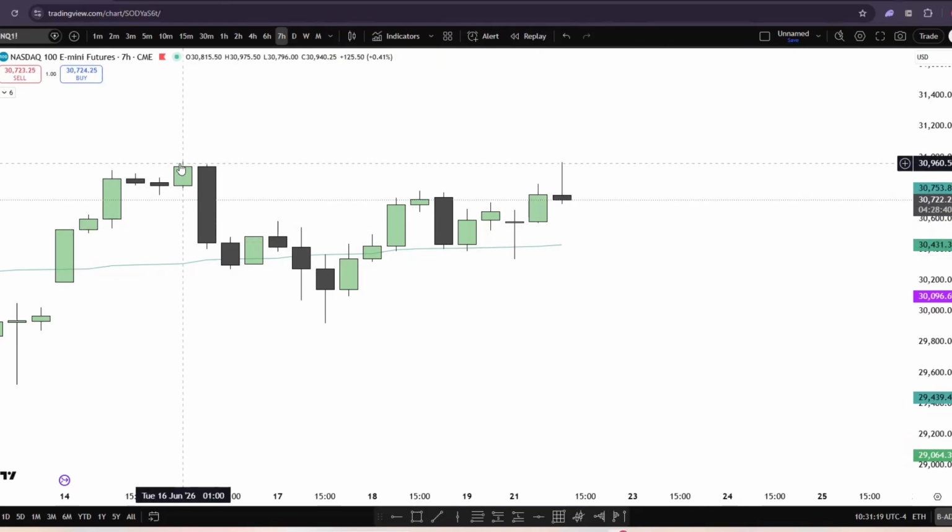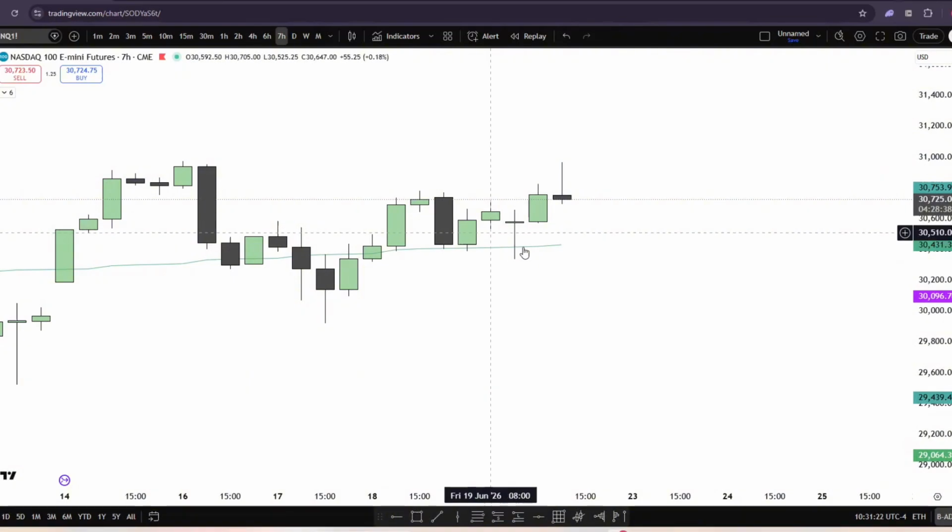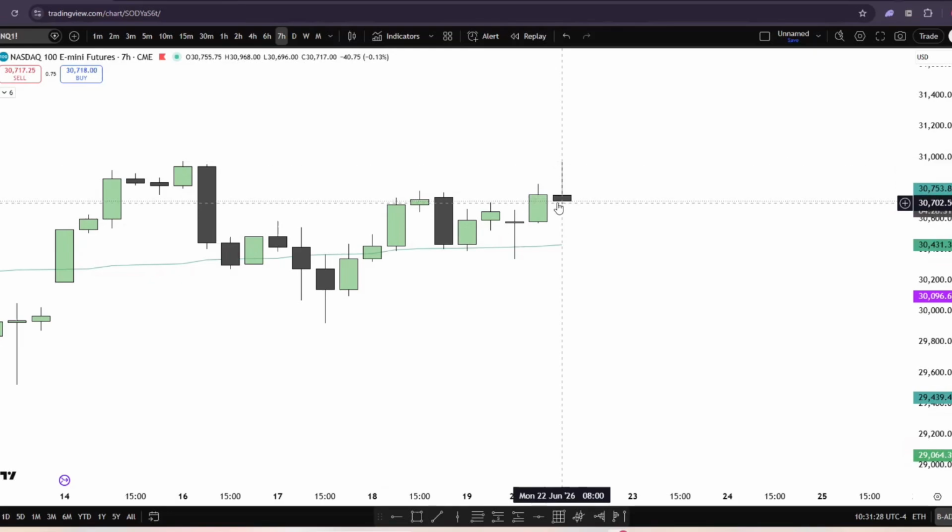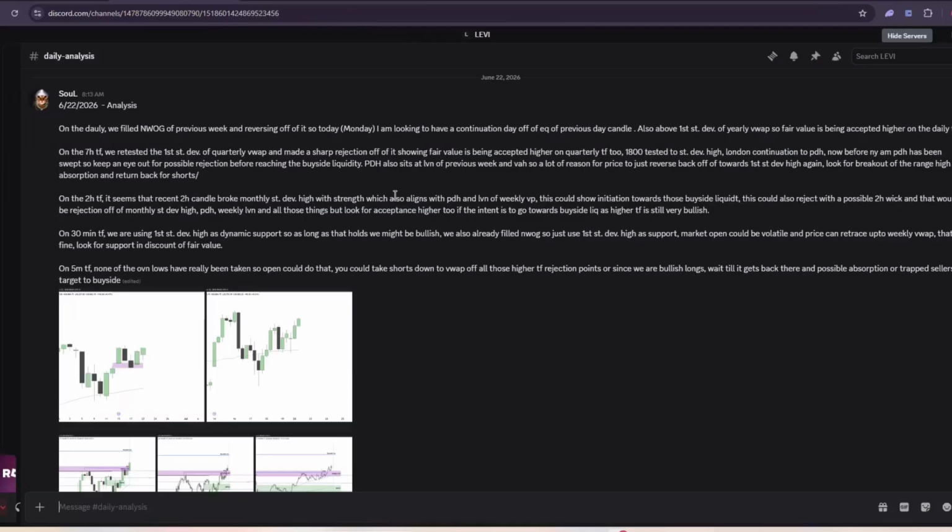So if I'm going to target this buy side liquidity up here, this idea supports it, right? Because this showed me that fair value is being accepted higher. So I can target high, even though it kind of reversed now after taking buy side, but I can target until this high, right? So that is the idea on 7-hour time frame. Let's bring everything back. Let's go back to Discord.